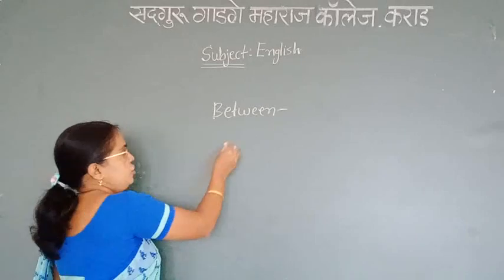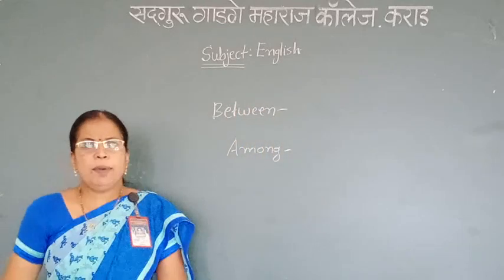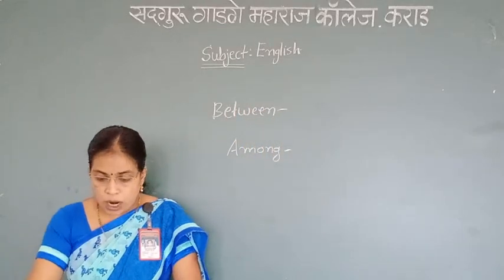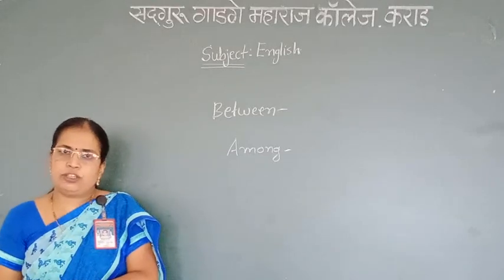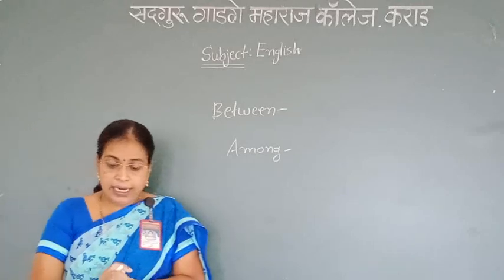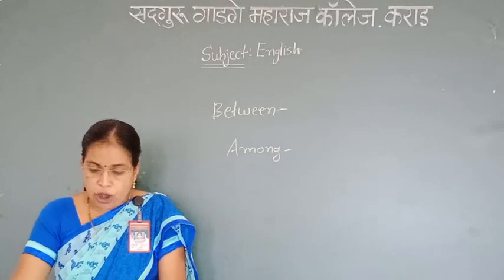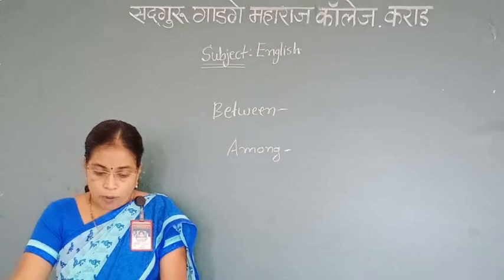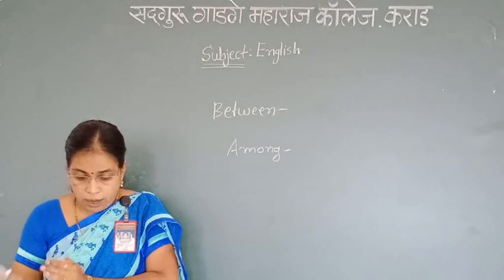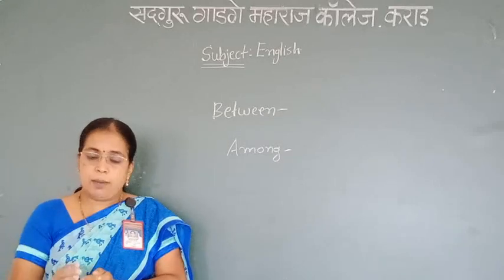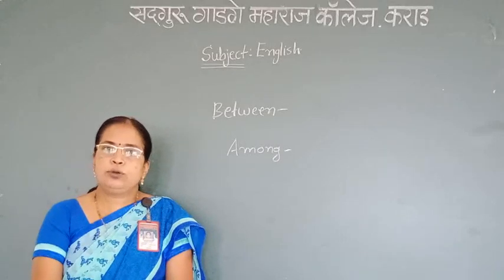And the last preposition is among. Among indicates something or someone to be in the middle of 3 or more other things or persons. For example, Mahesh is sitting among the patients. He is the best among them. Among all the people, Suresh had the courage to speak up.